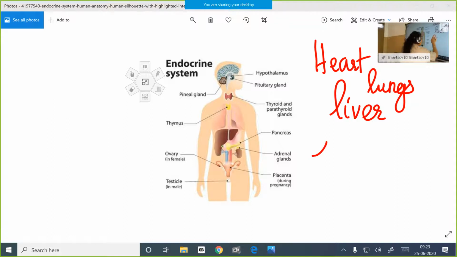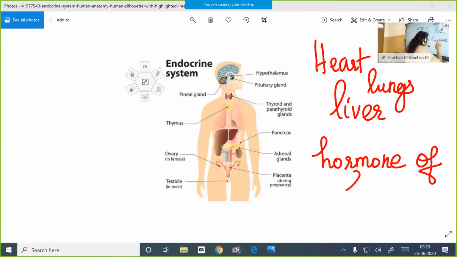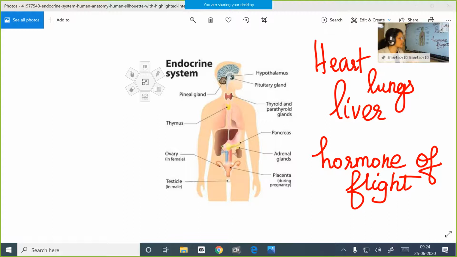So here we can call this adrenaline hormone the hormone of flight. That means we are escaping from that stressful or dangerous situation. Here it serves as the hormone of flight. Okay children, so that is the case of the adrenaline hormone.